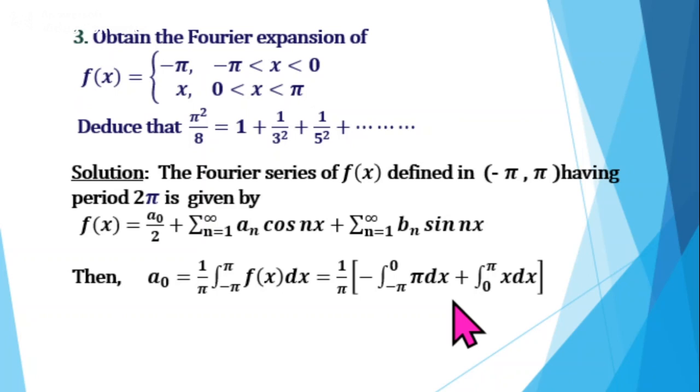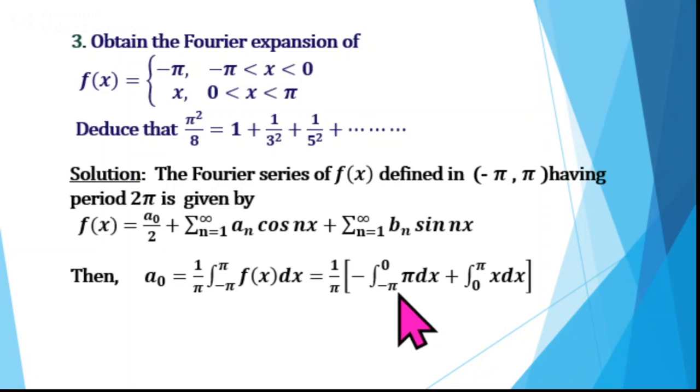In the interval minus pi to pi, f of x from minus pi to 0 is defined as minus pi. So for the second term, from 0 to pi, the function is defined as x. So integrate this. Integral of pi is pi x.